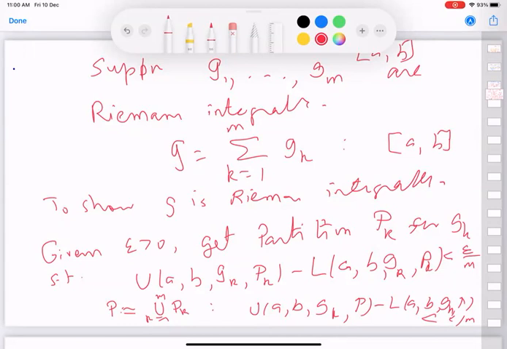This is going to be one of the steps in our infinite sum thing, but it's important to understand this first. I'm going to keep this on the screen, and want you to digest this. Given finitely many, we can always do it. You give me each one Riemann integrable, take their sum, give an epsilon, I can always get one partition which will work for the sum. It's basically the refinement of partitions for each gk. And we have to be careful in the way we choose epsilons.